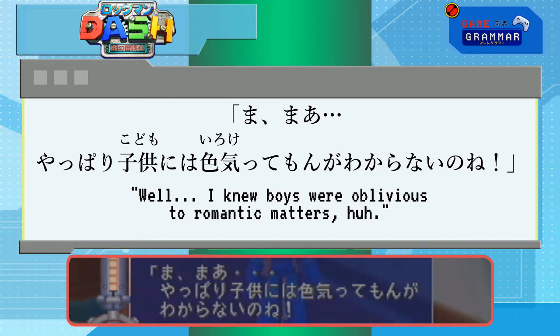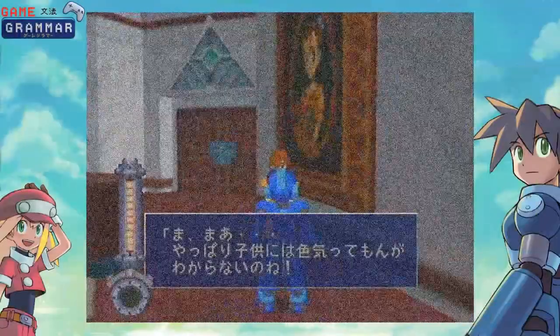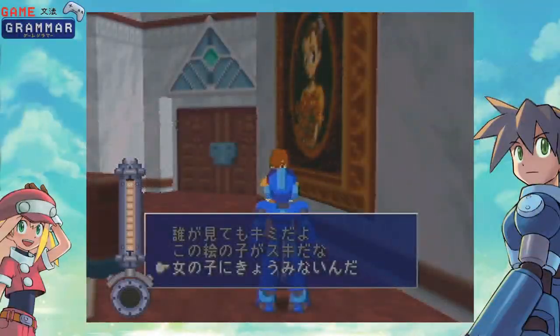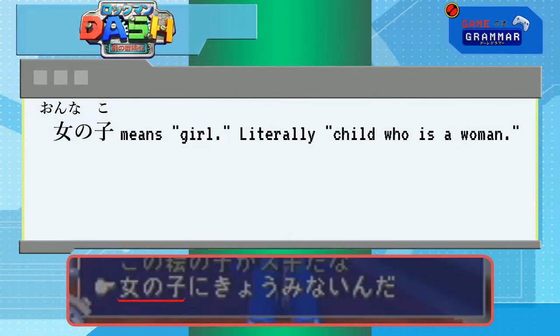Yeah, not happy. And we haven't found anything scandalous yet, so we've got to rewind again. 女の子に興味ないんだ. 女の子 is like saying a child who is a woman or girl. Yay, yet another way of saying girl.